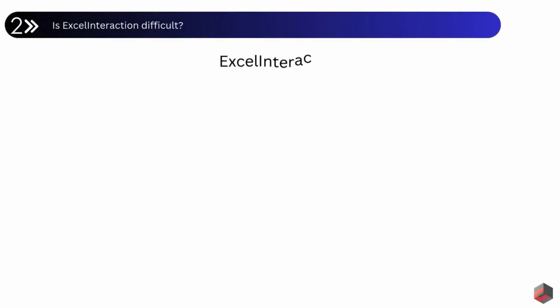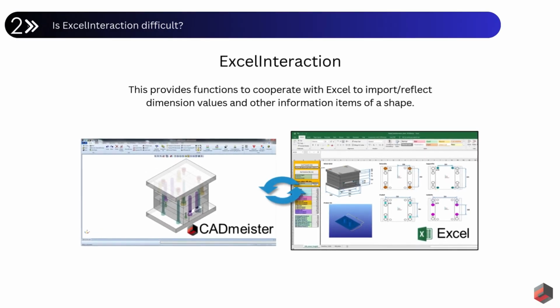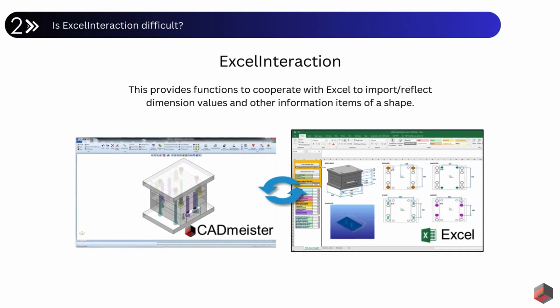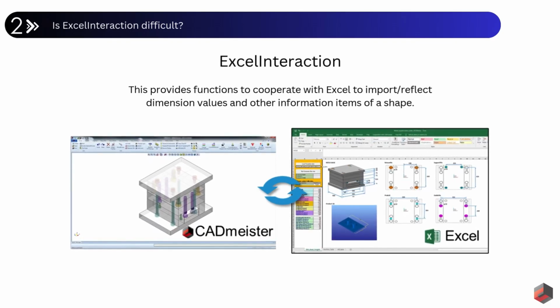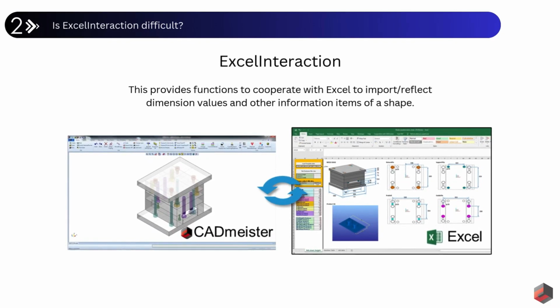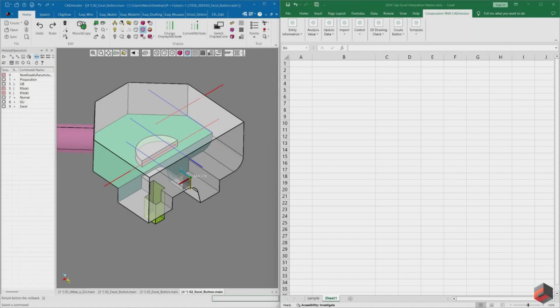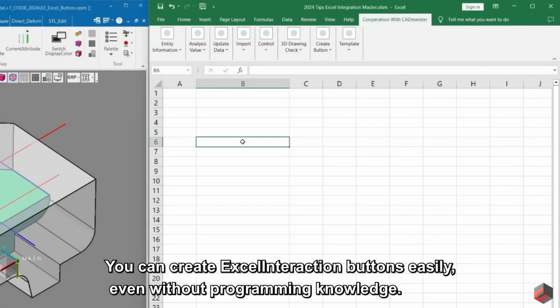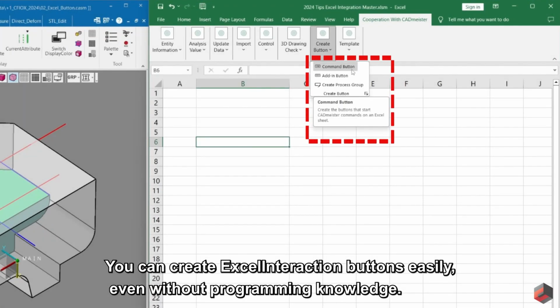The second topic is ExcelInteraction. ExcelInteraction in CADmeister makes it incredibly easy to link your models with Excel. It provides functions to import and reflect things like dimension values and other information. And the best part is that you can create these buttons easily, even without any programming knowledge.